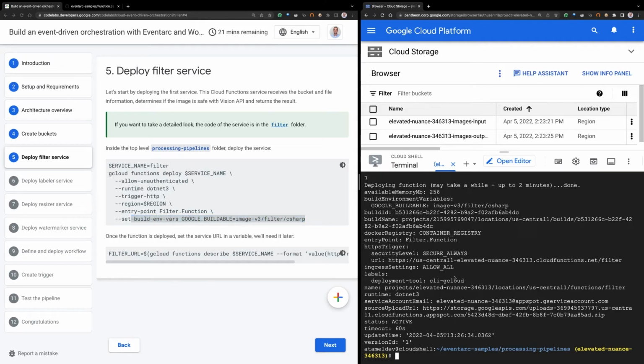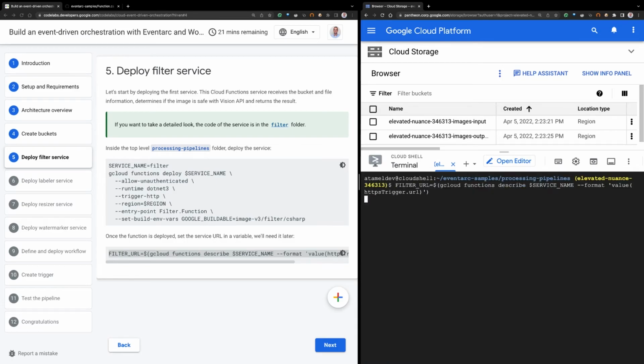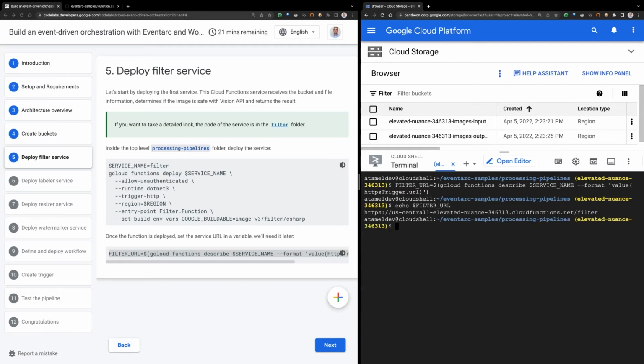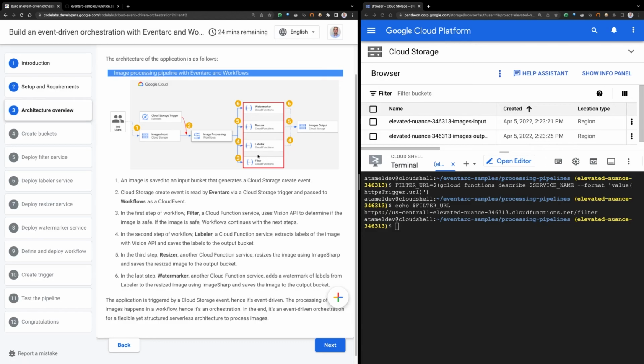So you can see that it's deployed and it has a URL, this function. So we're gonna need that URL. That's why I have this filter URL environment variable that I'm gonna set because we're gonna need it later. So let's just get that. And if I do echo filter URL, you can see that I have the URL of the filter function basically. Okay, so this is the first function deployed.